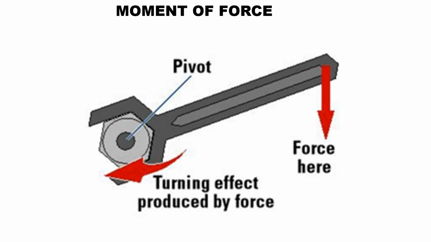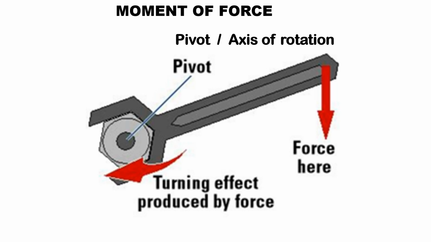One more example we will take. This is a spanner. A spanner is used to rotate or to loosen or tighten a nut. So this nut about which the spanner rotates, this is the fixed point, or it is also called pivot. Pivot is also called axis of rotation.